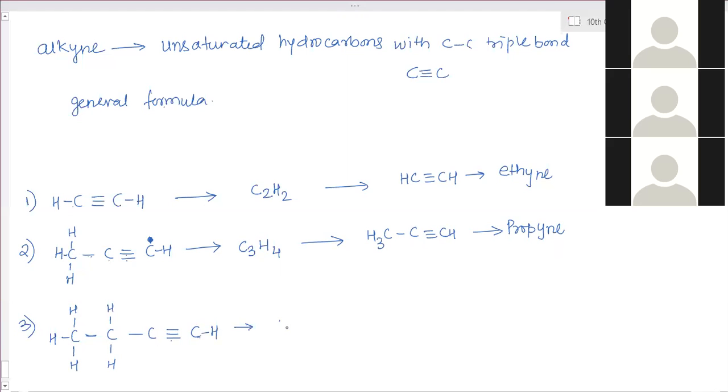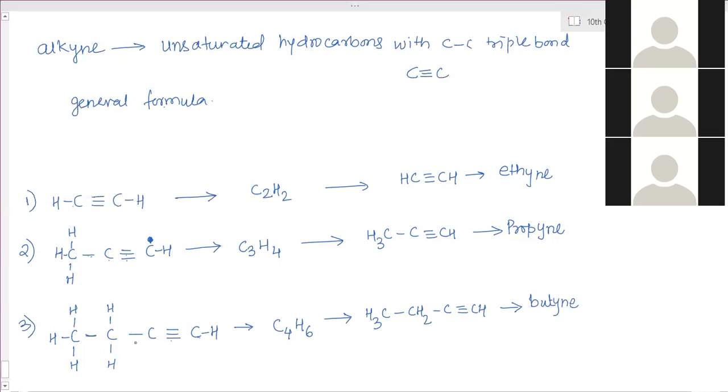Formula: C4H, 1, 2, 3, 4, 5, 6, H6. Structural condensed formula: H3C CH2 C triple bond CH. What is the name? Butyne. Ma'am, so there's no general formula for it? This is, yes, one also again there.